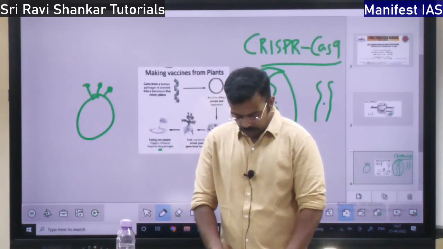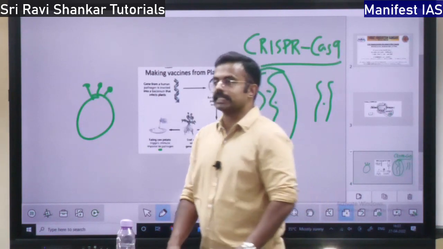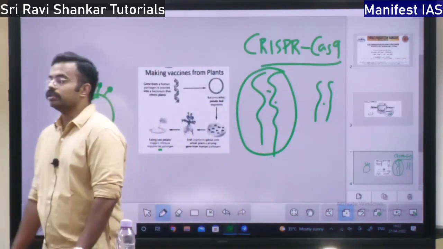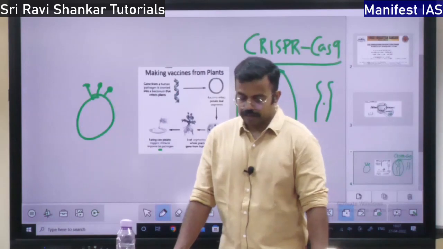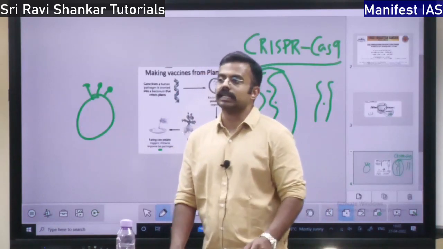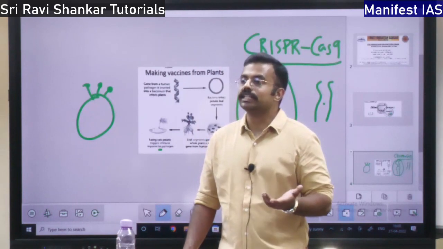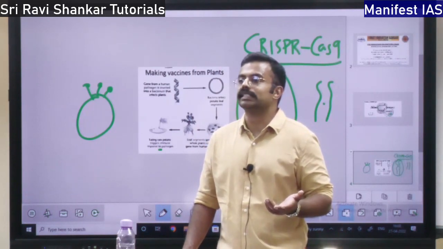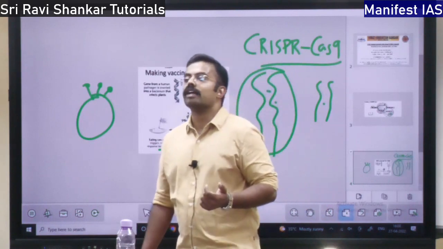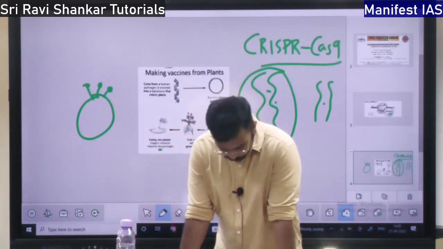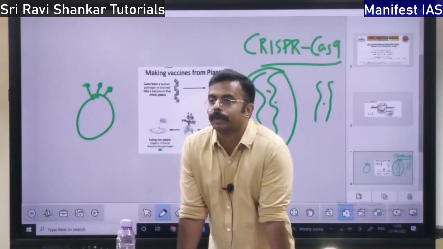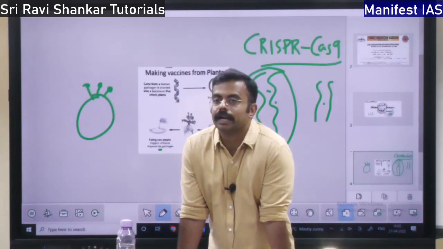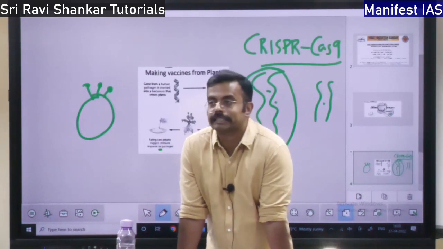So next I am going to talk about genetic diseases. These genetic diseases are also rare diseases, also called orphan diseases. They affect a very small section of the population. And why orphan diseases? Because not much medicine is manufactured for these diseases. That is why they are called orphan diseases. This affects a very small percentage of people, especially the pediatric group. What is pediatrics? What is geriatrics?